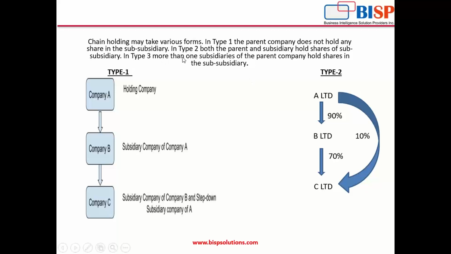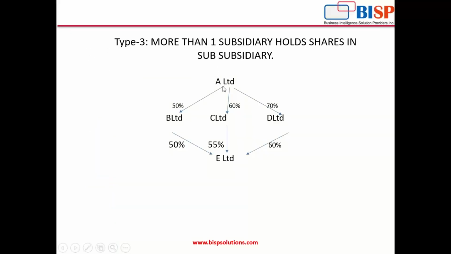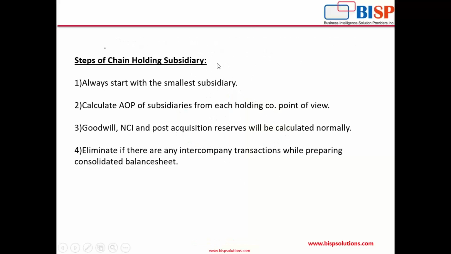In type 3, more than one subsidiary of the parent company holds share in the subsidiary. That means A Limited has three subsidiaries B, C, and D, and all these subsidiaries have invested in E Limited. Okay. So for E Limited now, the holding companies are B, C, and D, and for B, C, and D, the holding company is A Limited. So this is another form of chain holding.